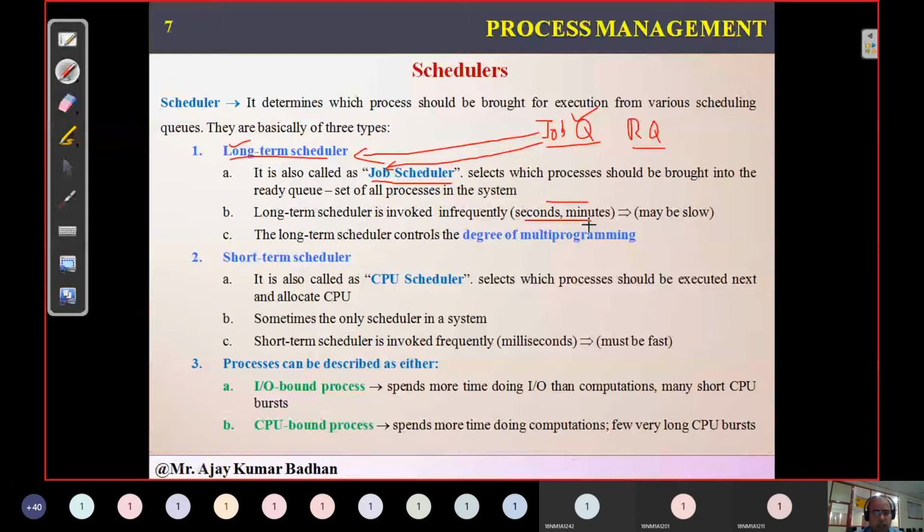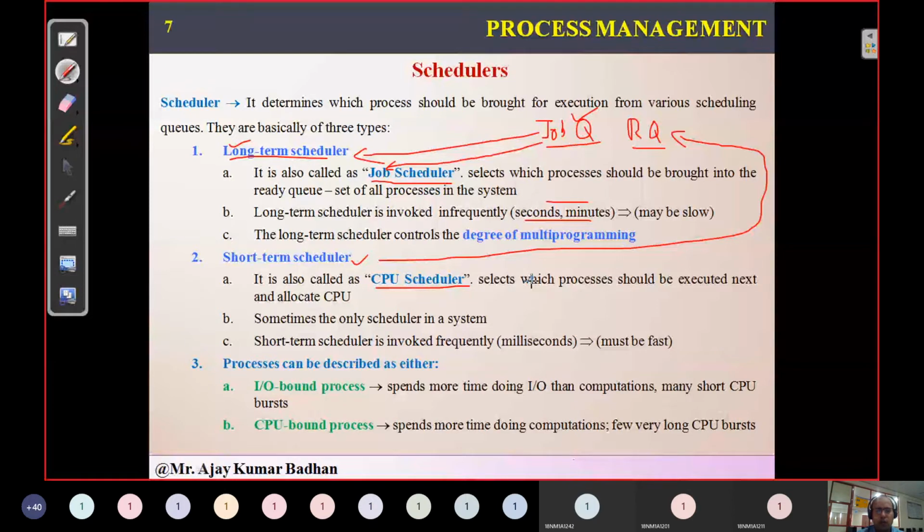Next we have the short-term scheduler. I think you might have understood by this time that the short-term scheduler is with respect to your ready queue. We also call it the CPU scheduler. It is present very close to the CPU. He is the one who decides which process from the ready queue is allocated to the CPU. In the previous diagram we have a ready queue here and a CPU here. Which process enters the CPU from this ready queue is decided by the short-term scheduler.